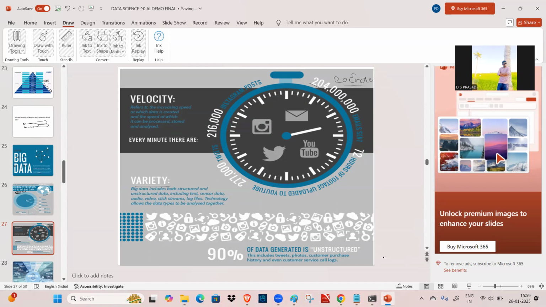Because these emails we are sending with the help of Yahoo or Gmail. Let's take Gmail, for example. Every minute, through Gmail, 20 crore mails are being sent. Gmail is utilized by individuals, business persons, and organizations also. What if a hacker sends a message having hacking-related content, some malware like a virus, to the Gmail? If you open that one, your system or mobile is going to be corrupted.